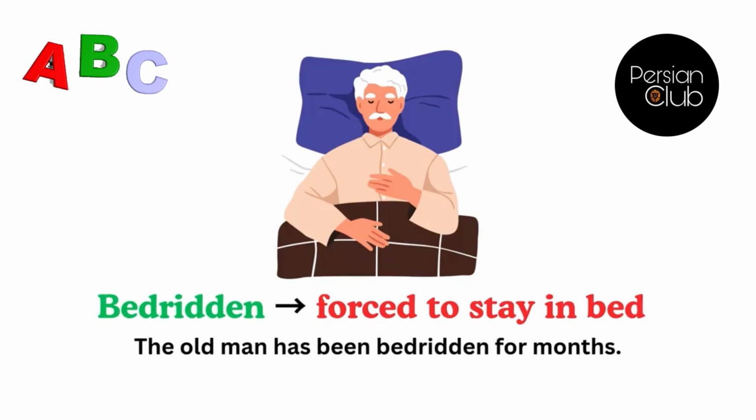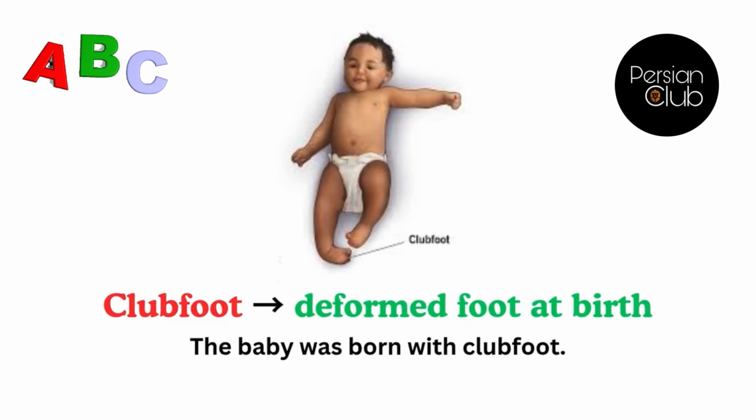Bedridden, meaning forced to stay in bed. For example, the old man has been bedridden for months. Clubfoot, meaning deformed foot at birth. For example, the baby was born with clubfoot.